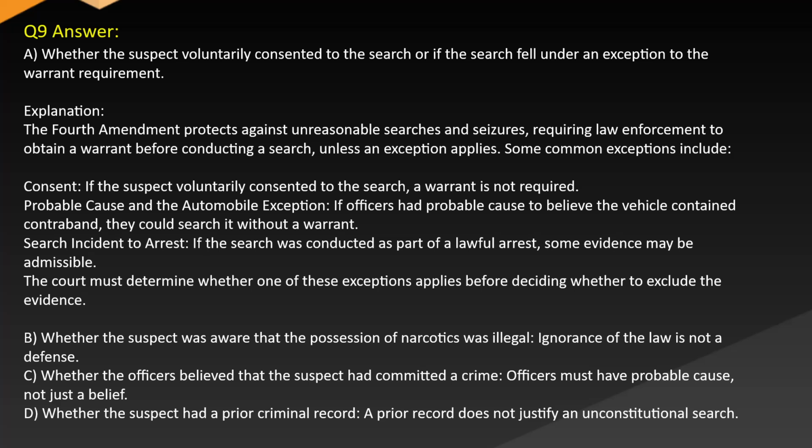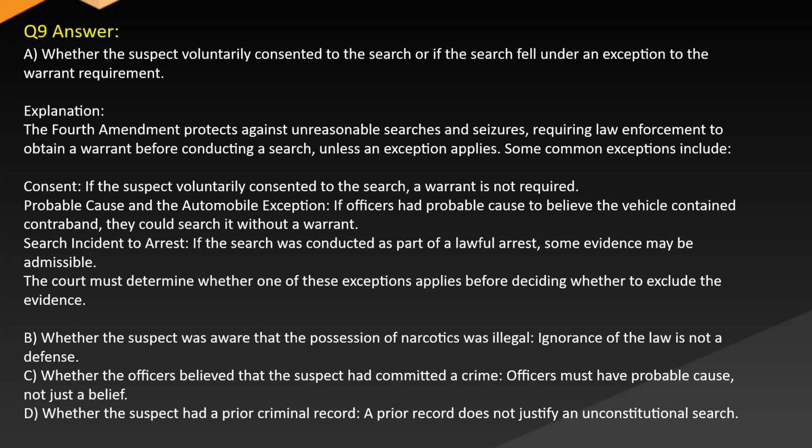Probable cause. Automobile exception. If officers had probable cause to believe the vehicle contained contraband, they could search it without a warrant. Search incident to arrest. If the search was conducted as part of a lawful arrest, some evidence may be admissible. The court must determine whether one of these exceptions applies before deciding whether to exclude the evidence.